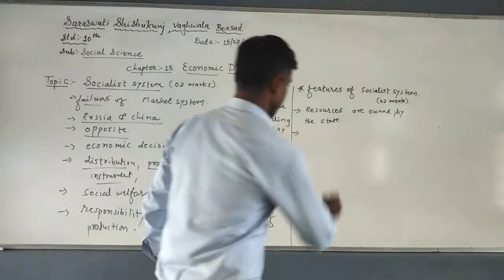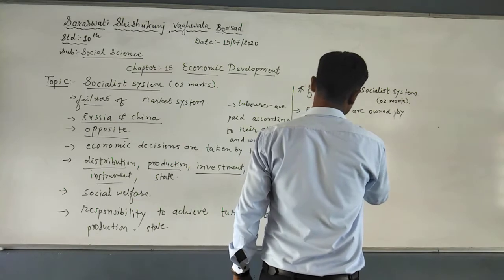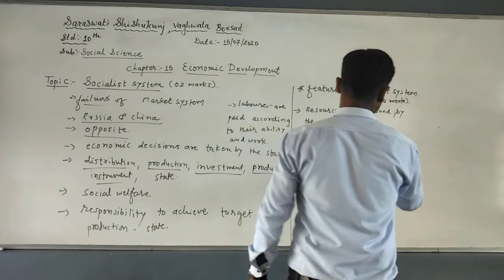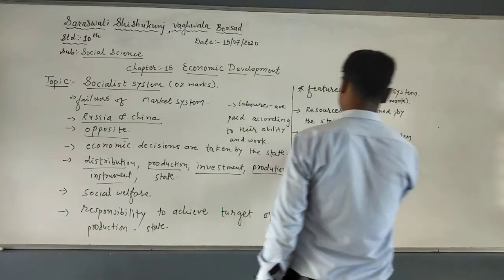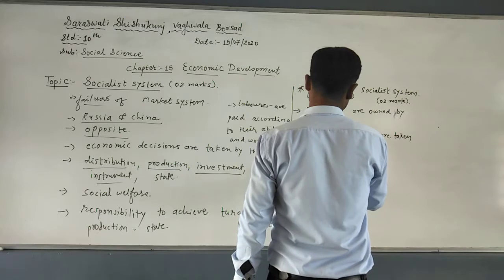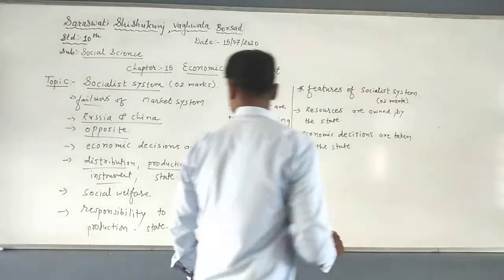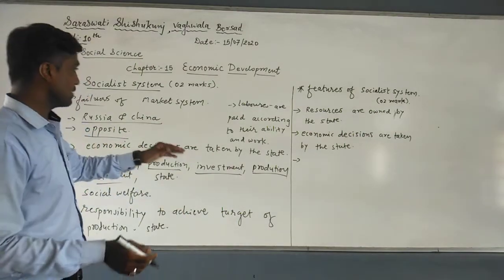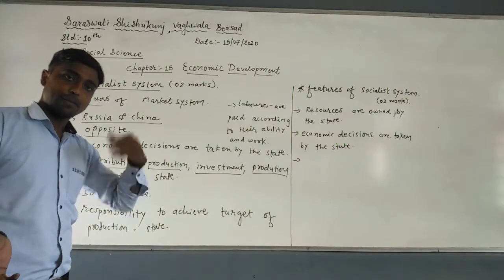Next one is that economic decisions are taken by the state. Here also you get the same point. So if you remember this, you will get the idea of what to write for features, benefits and limitations.